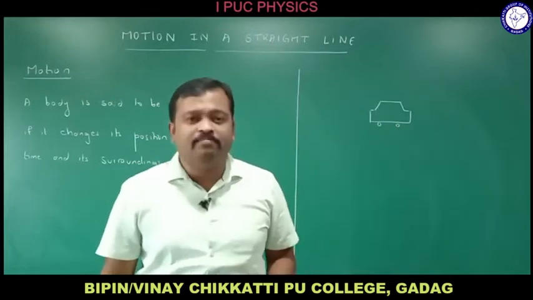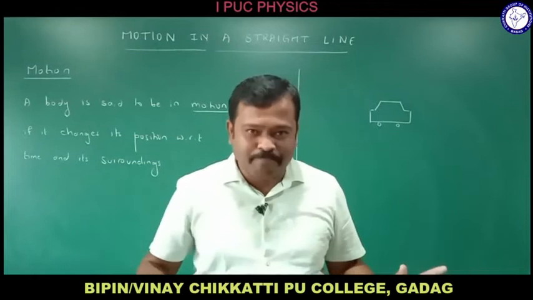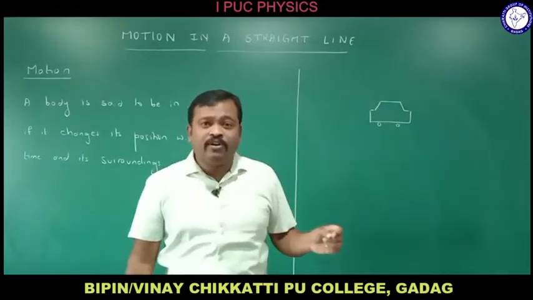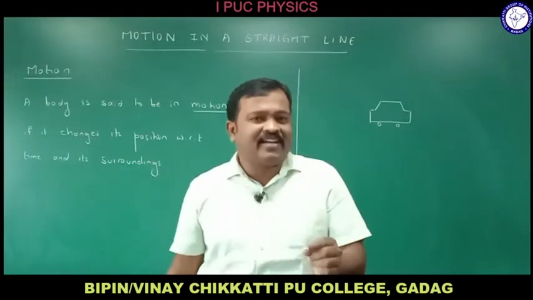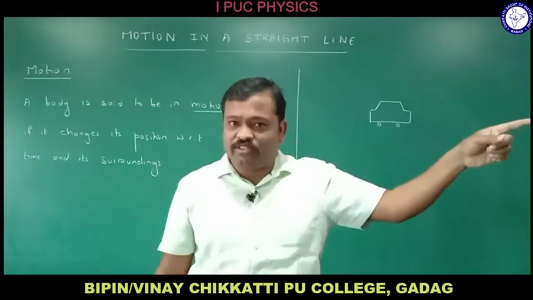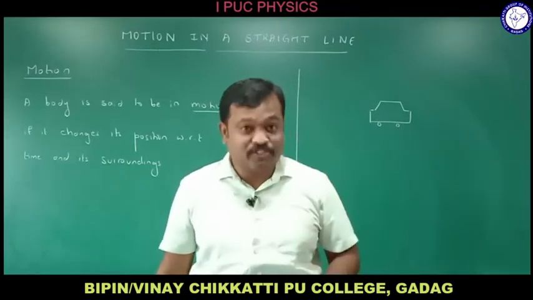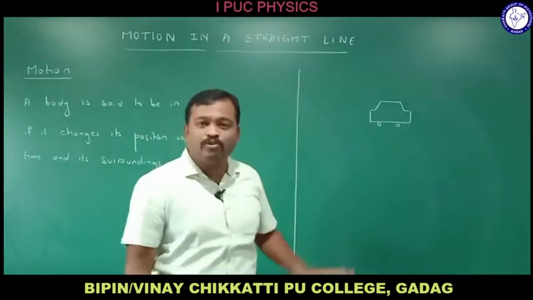You cannot tell him, this much of longitude, this much of latitude, I have parked the car. No, he will not understand. So your friend will understand where actually the car is depending upon your point of reference, right? If you say you have parked the car beside the railway station, then the railway station becomes the point of reference. Always the position of an object is with respect to the point of reference.